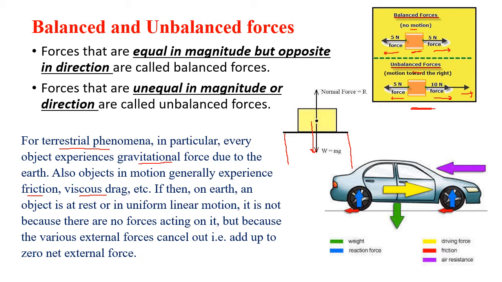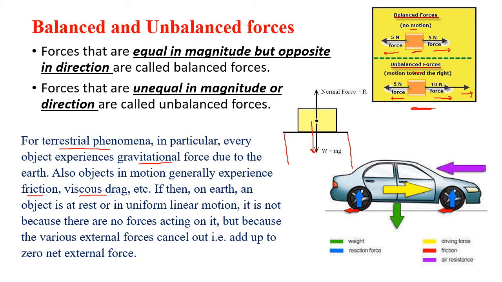Observe around you, see around your house. There are things kept on the dining table. There are things lying on the bed. You yourself must be living on a third or fourth floor or ground floor of the house. Now gravity is acting on each and every body. Then the body should move in the direction of the gravitational force. But you will see the objects on the table are at rest. Means it is not moving at all. And that would mean the forces acting on that body are balanced forces.